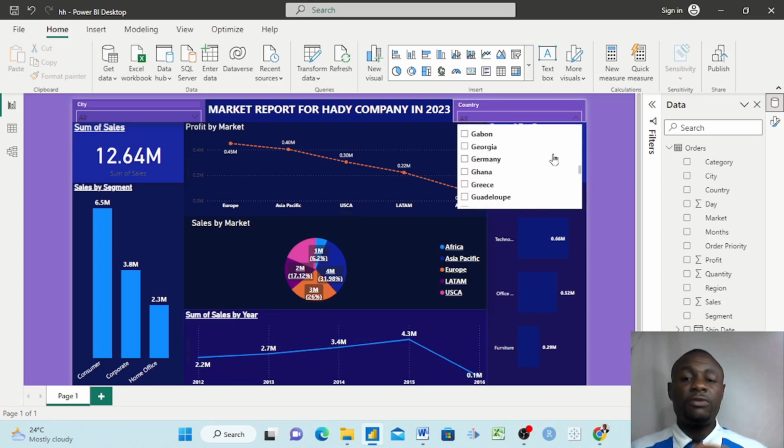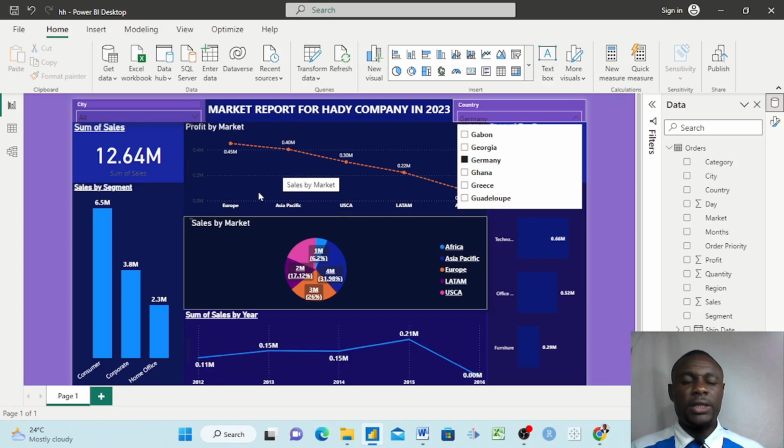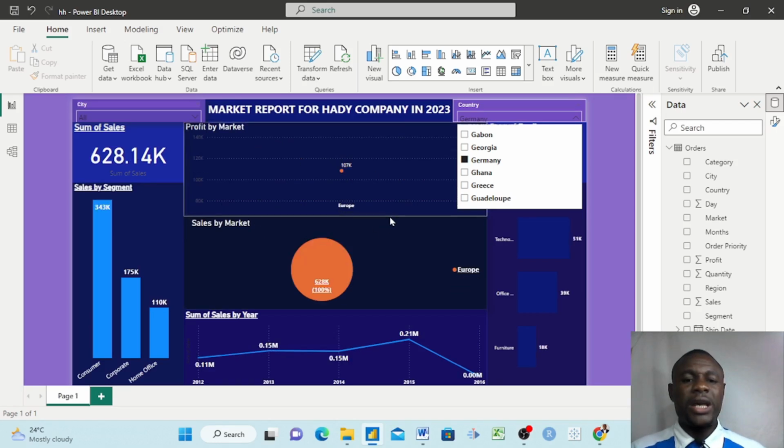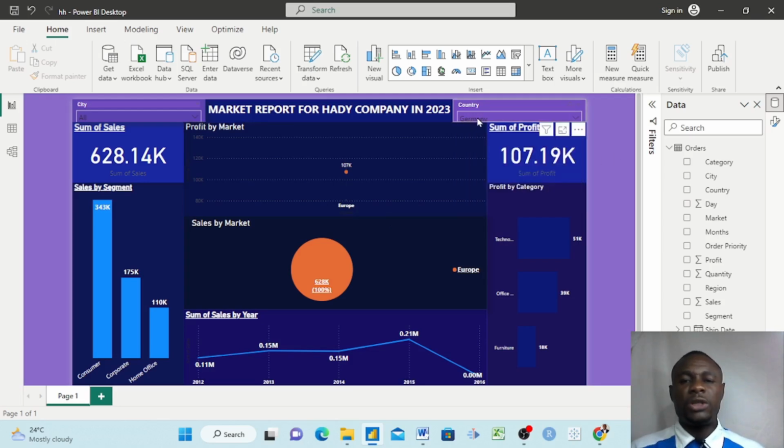And this is something that is very, very amazing when it comes to slicers. Okay, now if I slice Germany, I choose Germany here and I click, the data automatically changes. It will change automatically and pick out everything that concerns only Germany. You see, now this data is reflective of Germany. That's why you see Germany here.